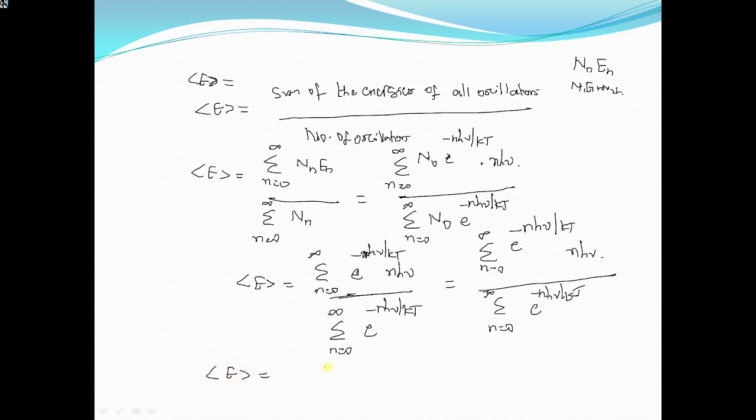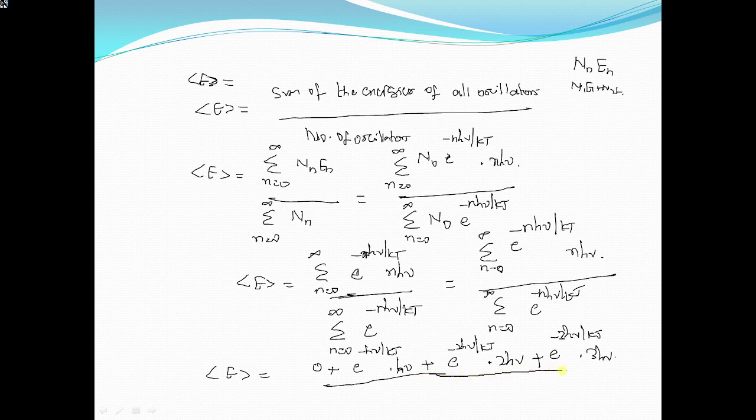So now, for the average energy, substitute n is equal to 0. If I substitute n equal to 0, e power 0 is 1, but here n is 0, so 0 into something will be 0. Plus, if I keep n equal to 1, I can write e power minus h nu by kT into h nu. Plus, if I substitute 2, e power minus 2h nu by kT into 2h nu. Plus, if I substitute 3, e power minus 3h nu by kT into 3h nu, divided by,